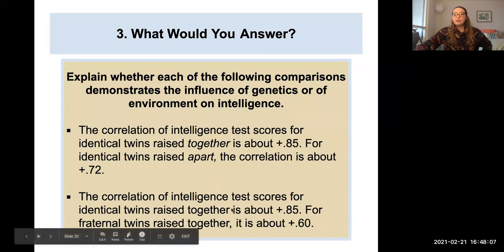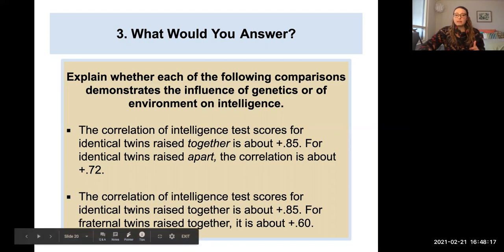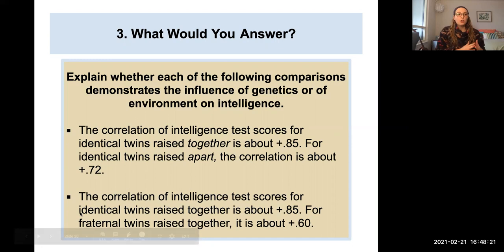Here, we are keeping their environments the same because these individuals are being raised together, so we know they have the same environmental influences. But the thing that is different between them is how much of their genes they have in common, because we're looking at identical twins who share just about all the same DNA versus fraternal twins who only share about 50% of their DNA, which is the same as them and any other sibling they might have that they weren't actually twins with.